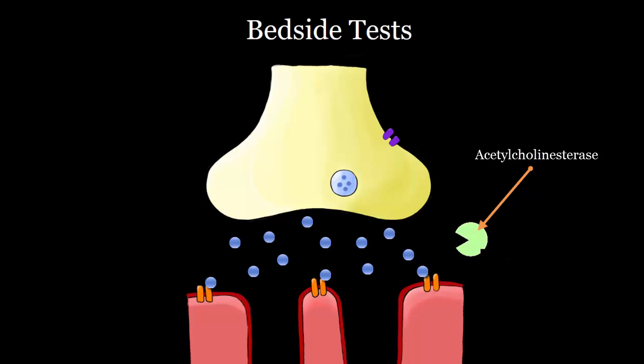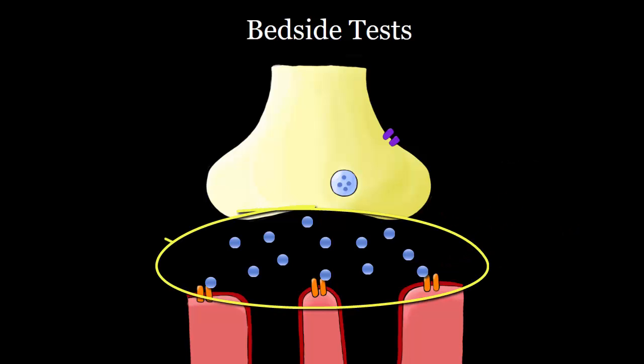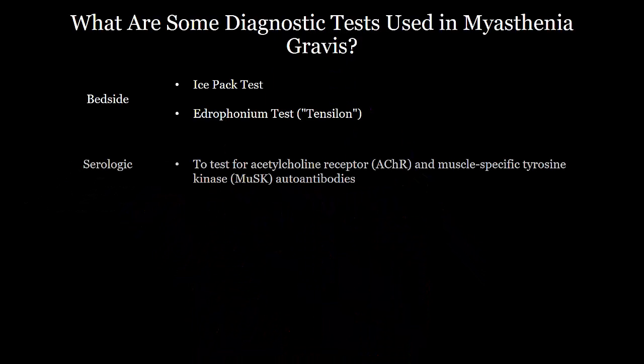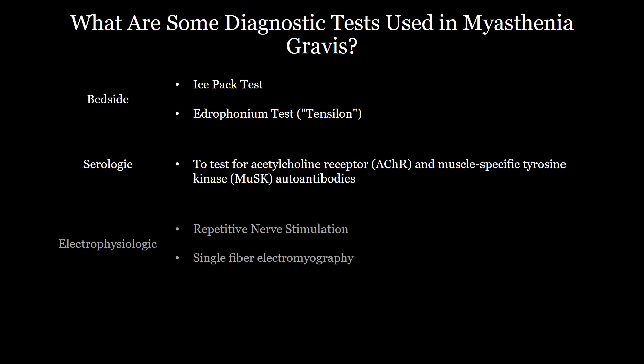Similarly, edrophonium increases acetylcholine within the synaptic cleft, but it accomplishes this by inhibiting acetylcholine esterase. Therefore, in both of these tests, the increase of acetylcholine within the synaptic cleft will improve muscle strength in the affected muscle. Serologic testing is used to detect the presence of these autoantibodies against acetylcholine receptors, as well as muscle-specific tyrosine kinase. We can also use electrophysiologic testing, such as repetitive nerve stimulation and single-fiber electromyography.